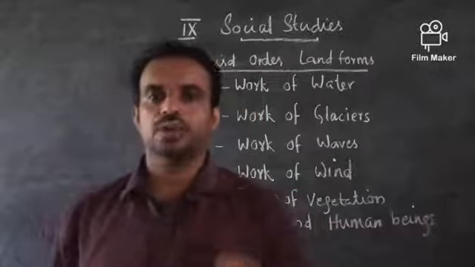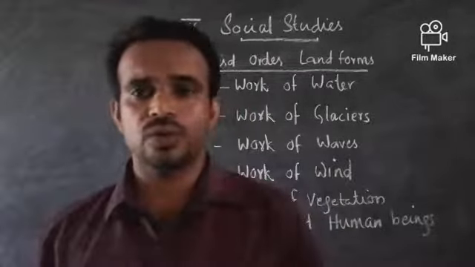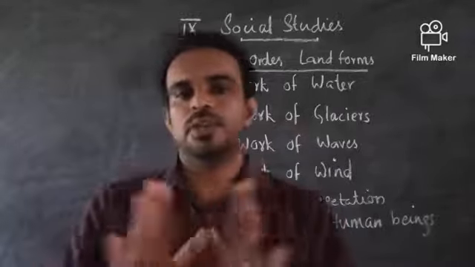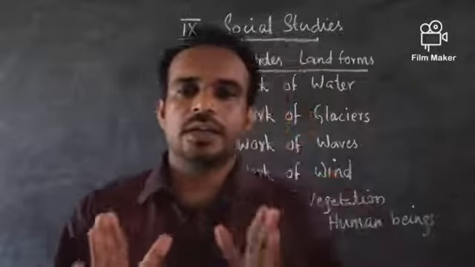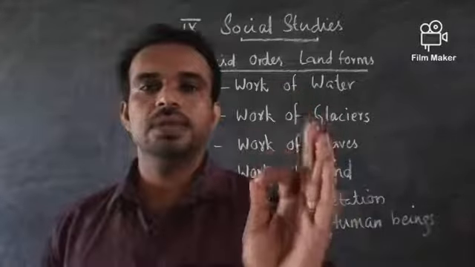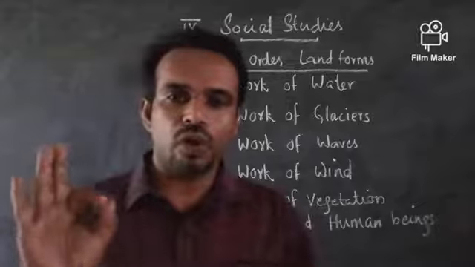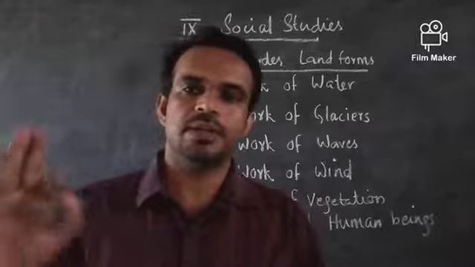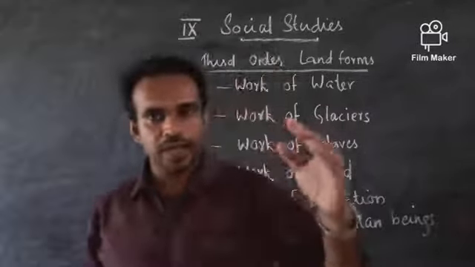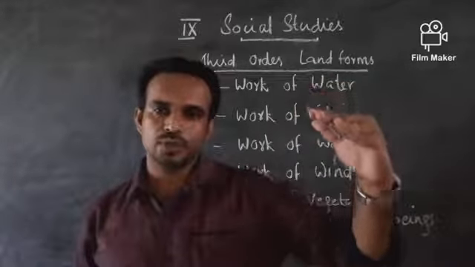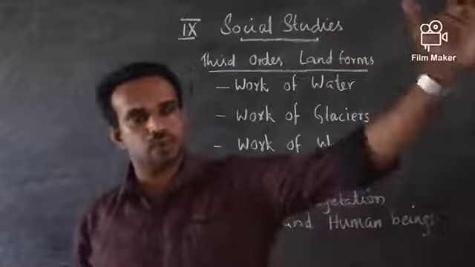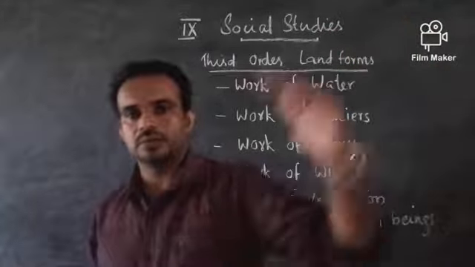Okay, we shall move to the work of waters. We know that work of water is in different forms, all the three forms that you are studying in science. Here, when we are discussing the work of waters, water in the form of flowing means rivers. We know almost all the rivers are originating from the mountains. Mountains are on the higher areas. So from the high areas, the water is flowing to the valleys, from the top to the bottom.